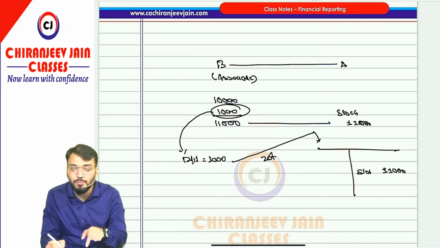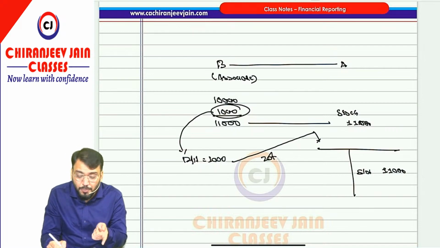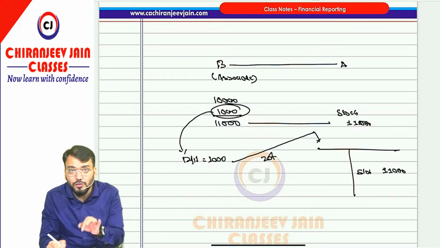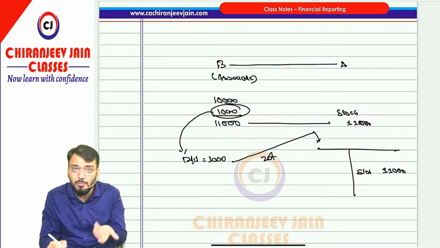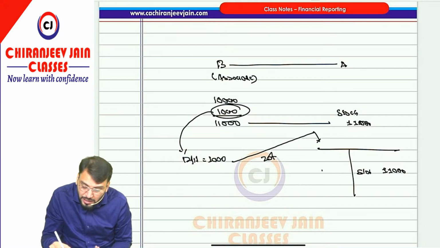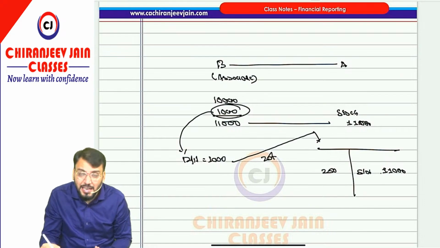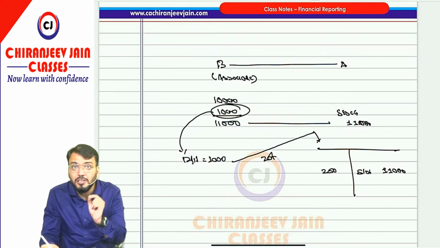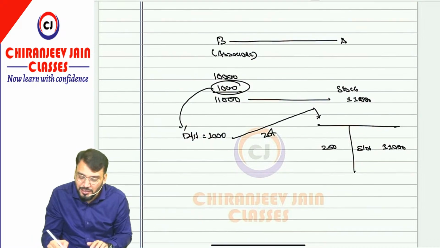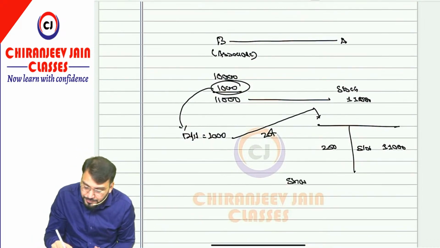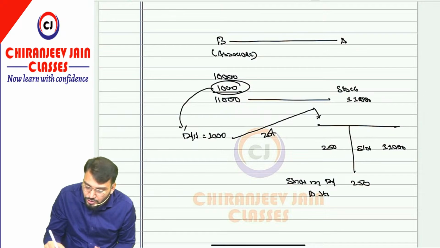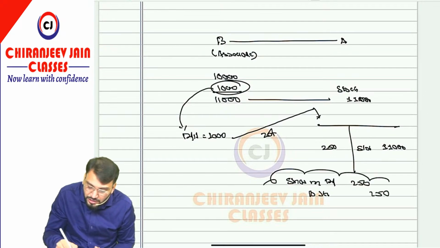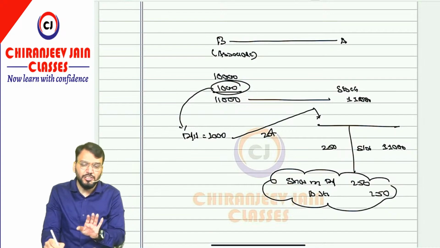They will recognize this profit because the share of profit from the associate will be recognized in the books of A Limited. We pass one journal entry: investment account debit to share of profit, and that share of profit is transferred to the profit and loss account. So we have recognized only 250, and we can eliminate only 250 from stock. The journal entry will be: share of profit reduced by 250, to stock 250. But from my point of view, they will not ask this much.